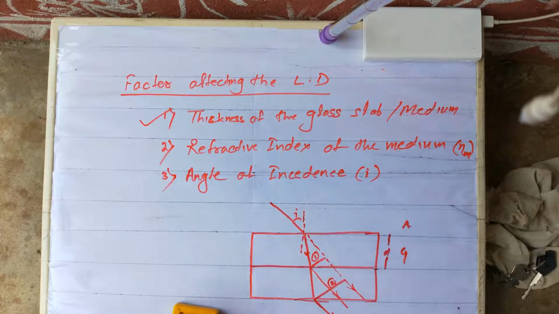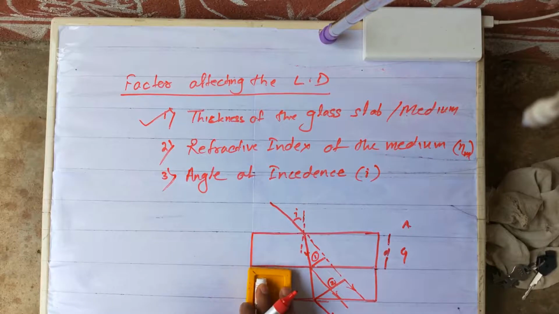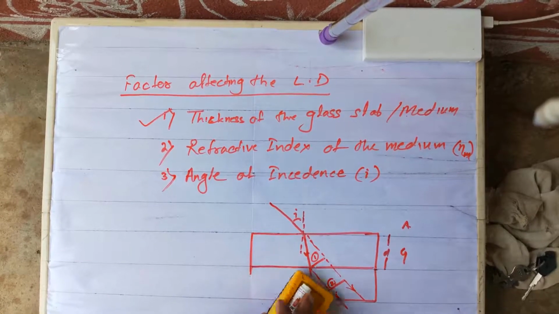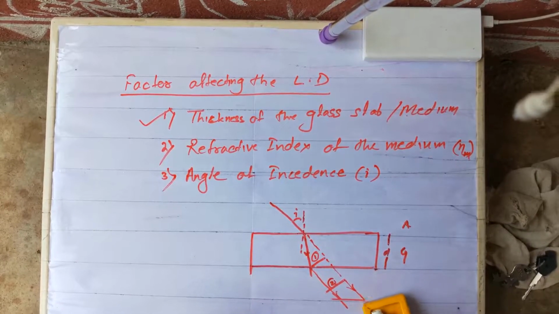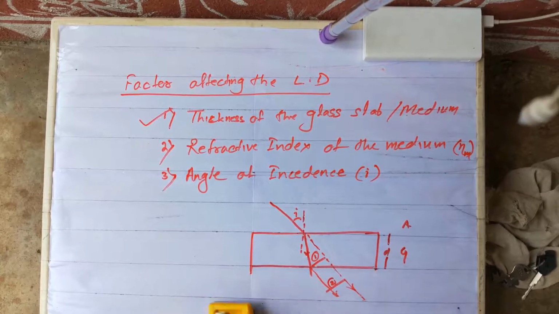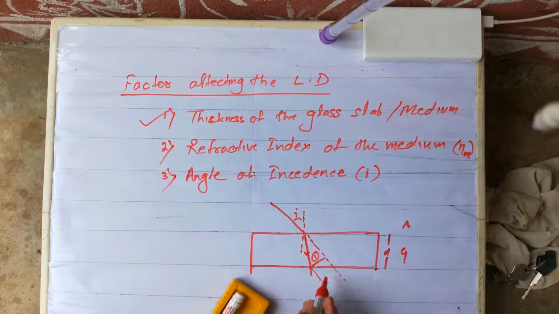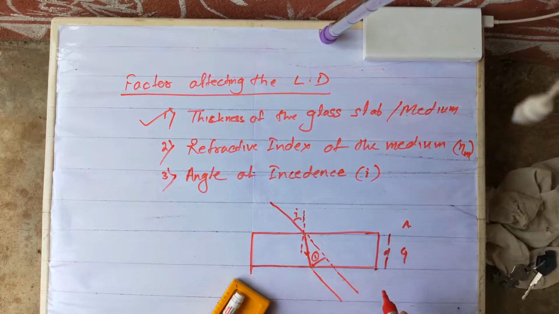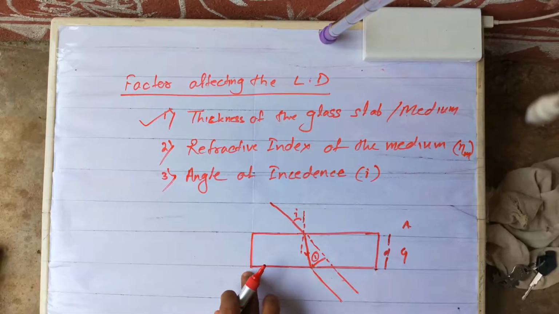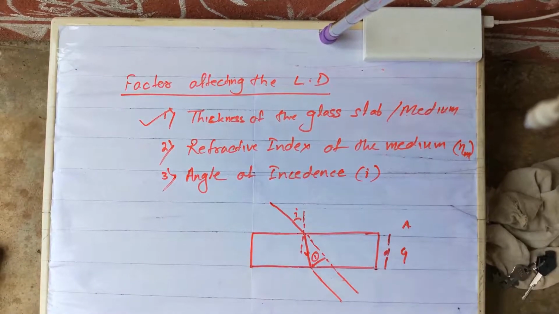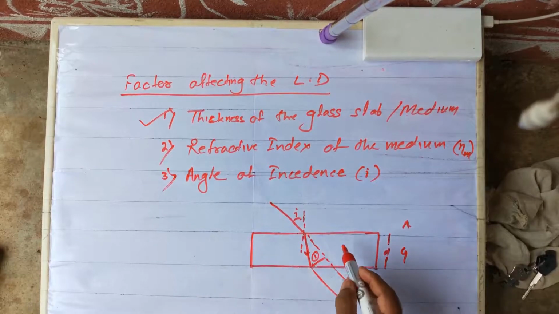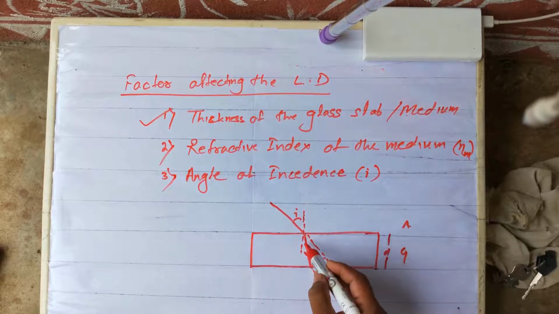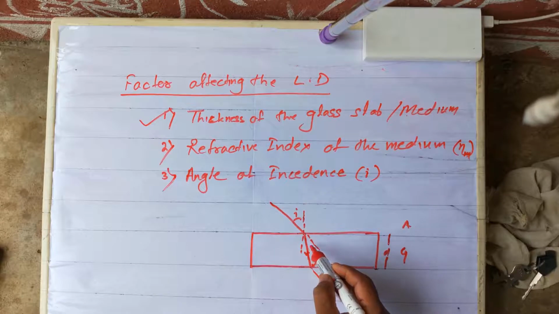Okay, now come to the second point, refractive index. Now let the first case stay, I'll erase the second one. Okay, this part I'll erase. The ray was traveling like this and the lateral displacement was this much. Now, suppose I increase the refractive index, what will happen? It will bend more towards the normal or away from the normal?